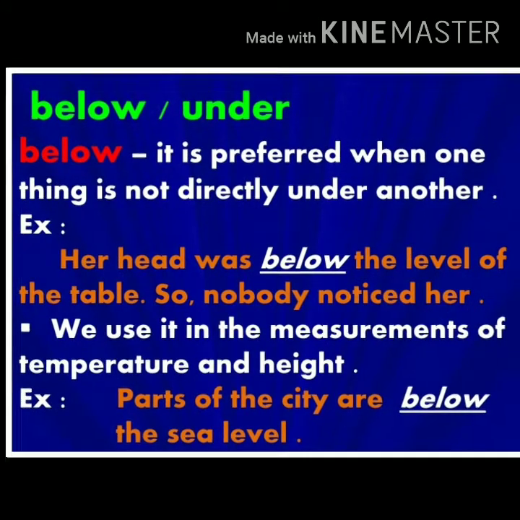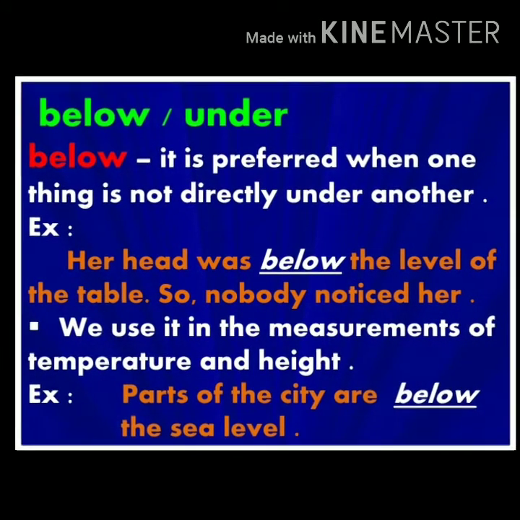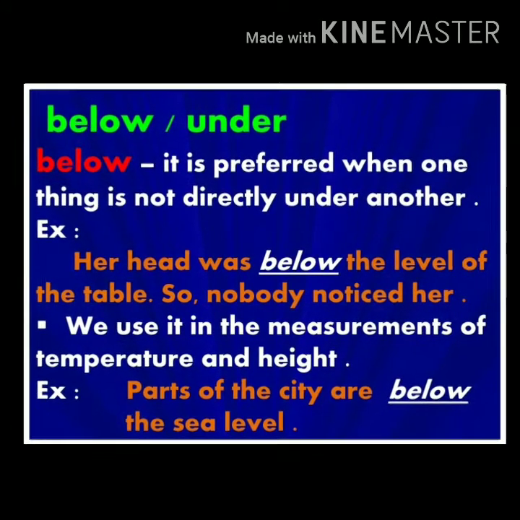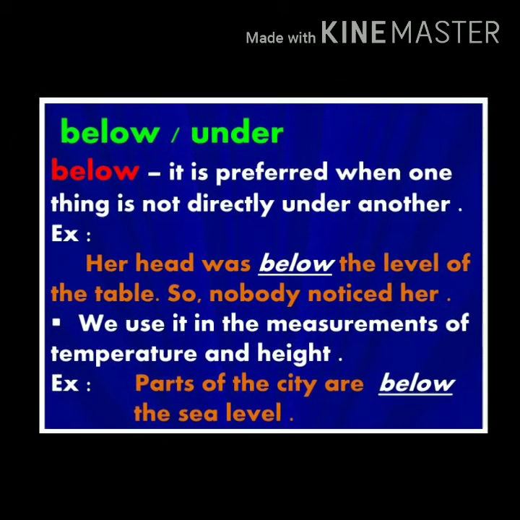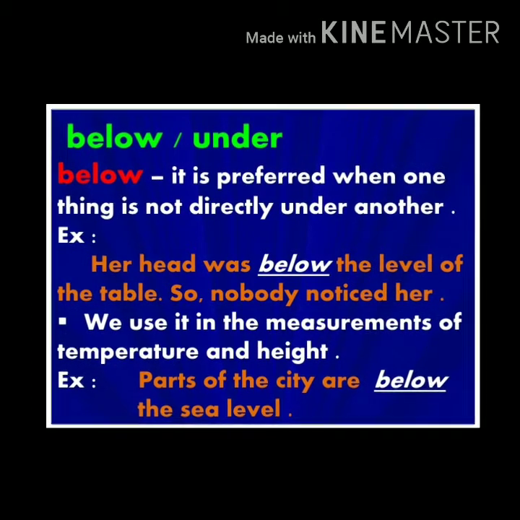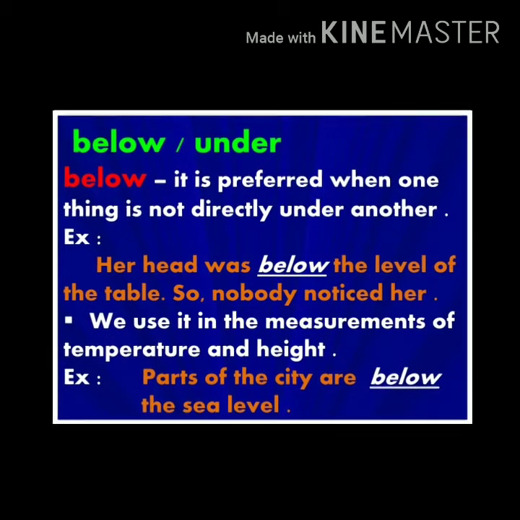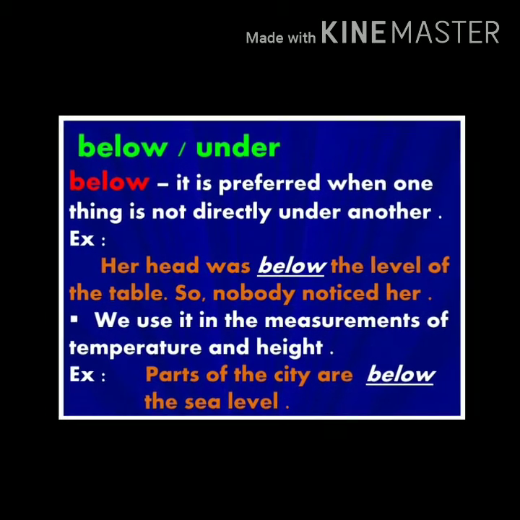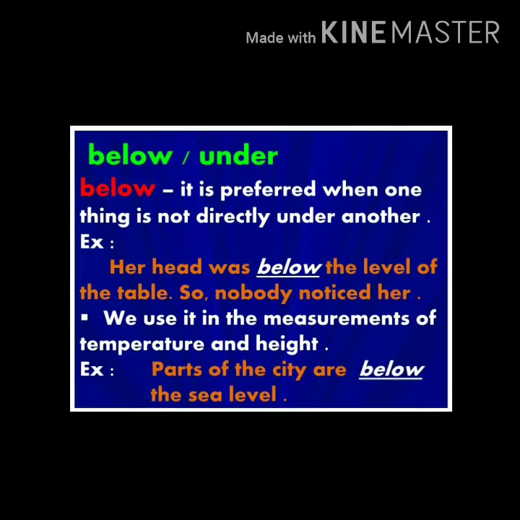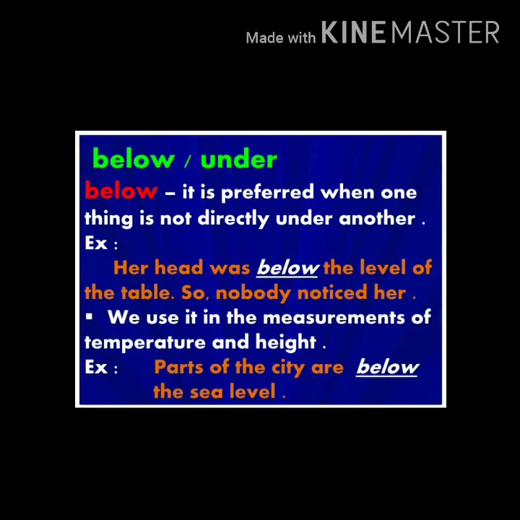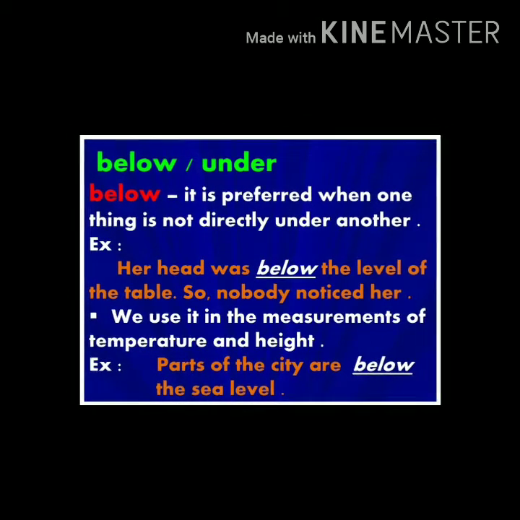Let's see the difference between below and under. Below is preferred when one thing is not directly under another. Example, her head was below the level of the table, so nobody noticed her. We also use below in measurements of temperature and height. Example, the part of the city below the sea level.